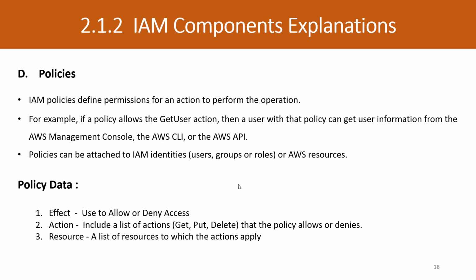What data do these policies contain? There are three entities we can define in this policy. The first one is effect. Effect means whether it's allow or deny access. Maybe this policy denies the access or maybe it allows this access.